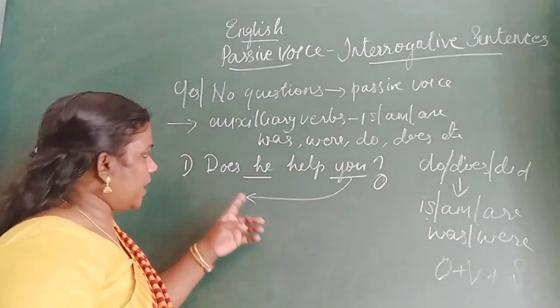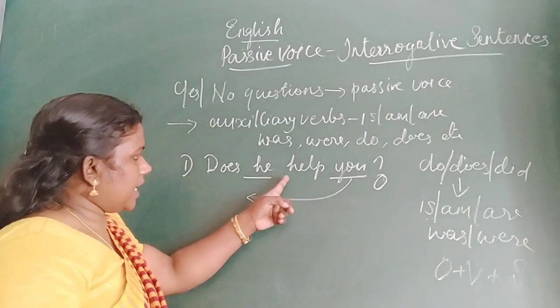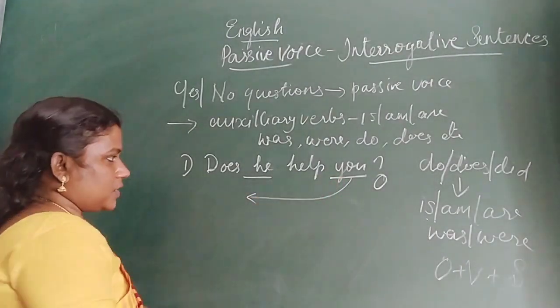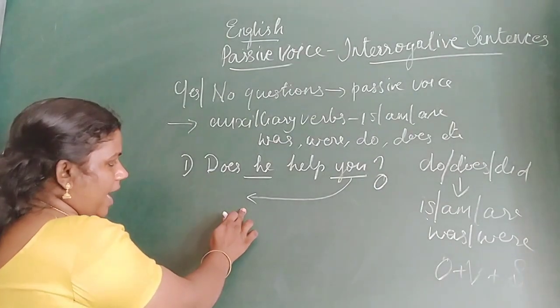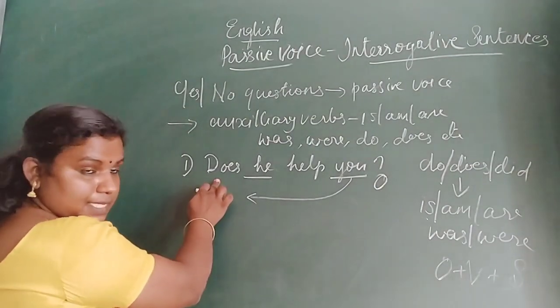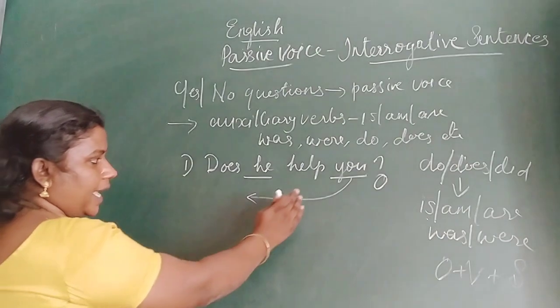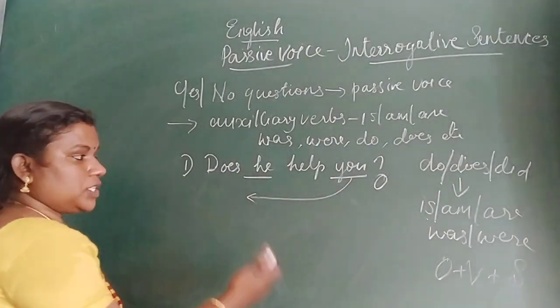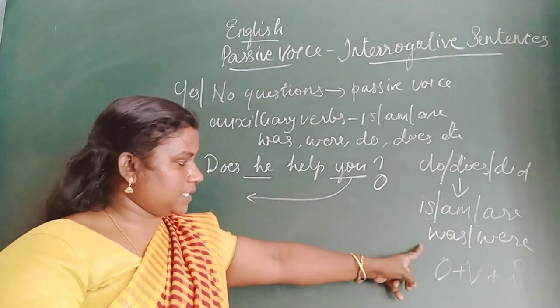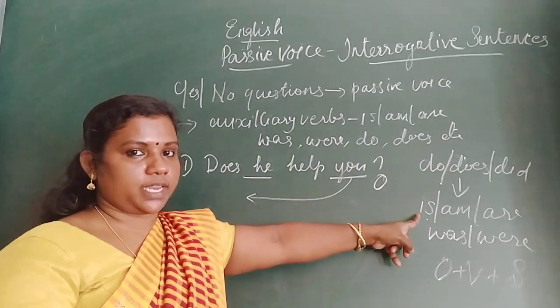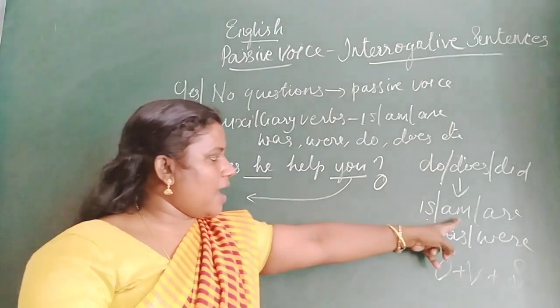So here, does he help you? Here, you should come first. This sentence is in the present tense, and along with you, which auxiliary verb will go? Present tense auxiliary forms are is, am, are.